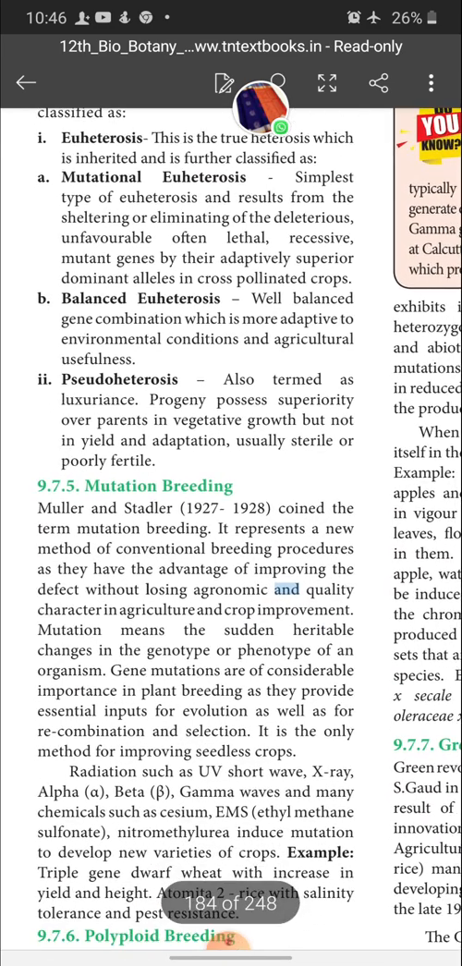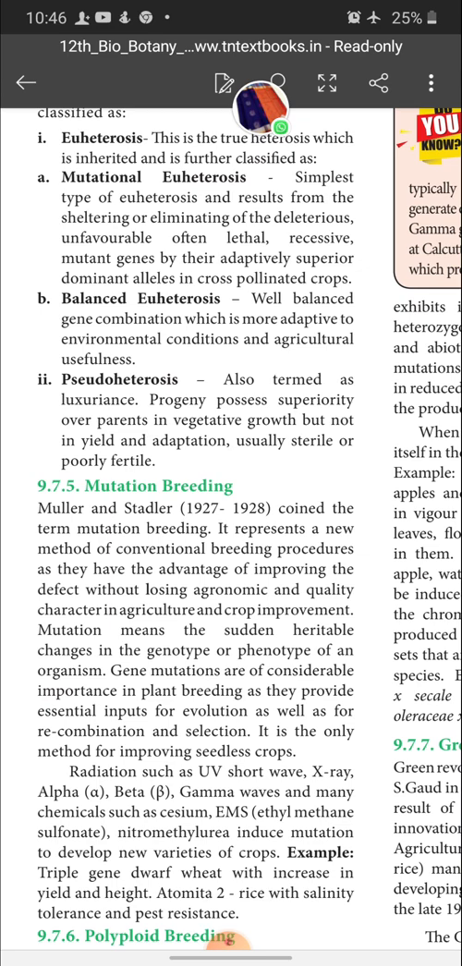Next, mutation breeding. So mutation, you know very well. A sudden change in a gene is called mutation. Due to sudden changes, a beneficial effect can appear in the plant body, and this leads to new varieties and advantages over some characters. That is called mutation breeding. Muller and Stadler coined the term mutation breeding. It represents a new method of conventional breeding procedure, as it has the advantage of improving a defect without losing agronomic and quality characters in agriculture and crop improvement.